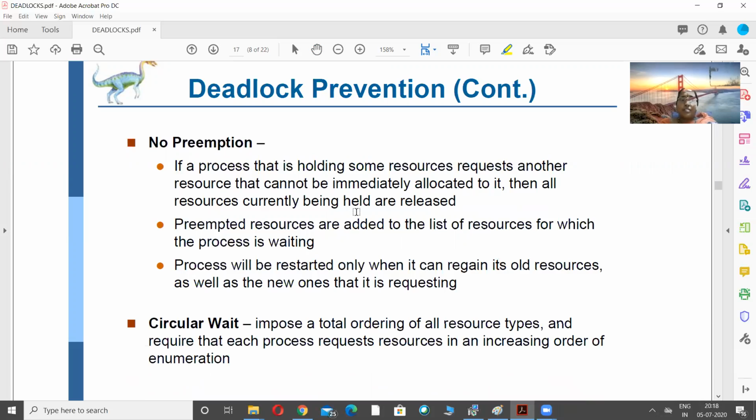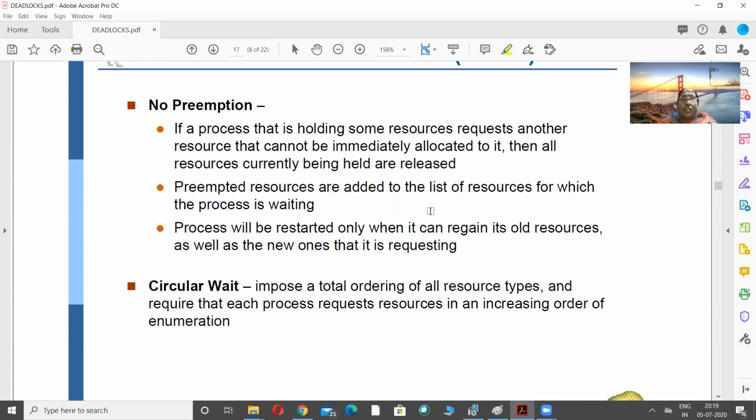Finally, the circular wait. In order to break the circular wait, we have to impose a linear ordering of the resources in such a way that whenever the process requires a resource Rj, it can only request Rj after acquiring all the resources preceding Rj, that is till Rj minus 1. This is how we can avoid circular wait.